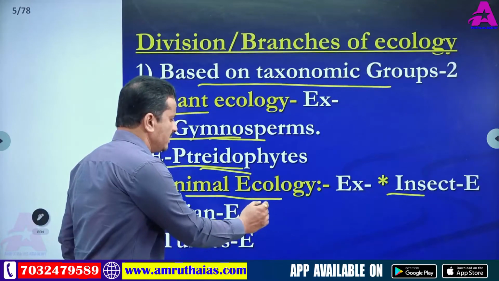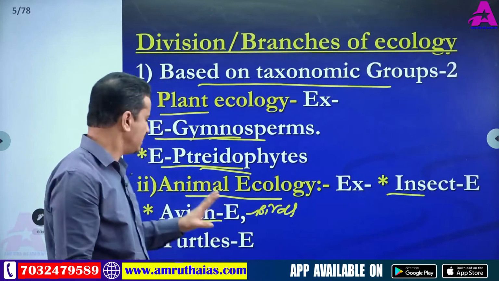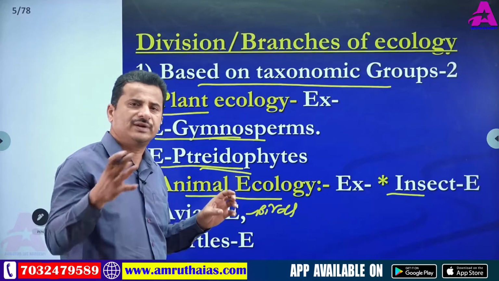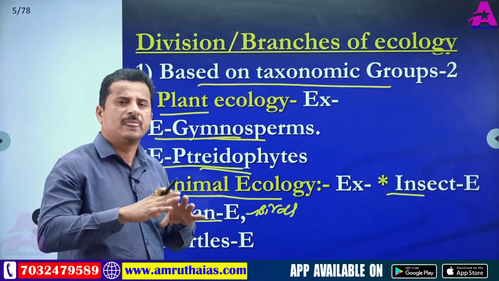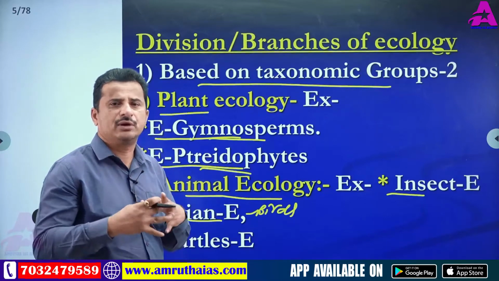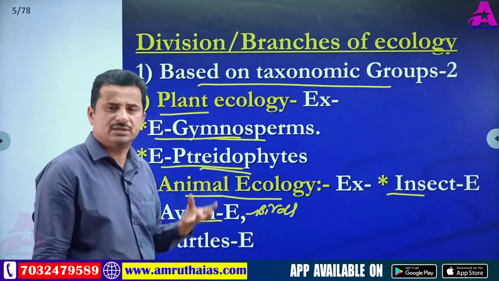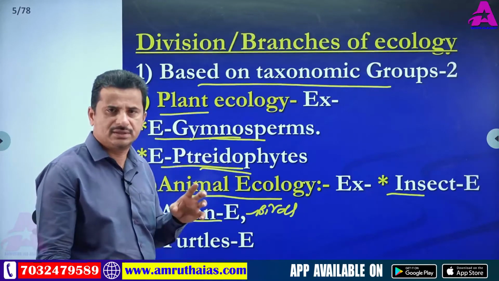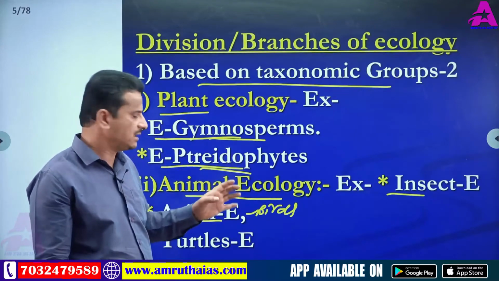Aves here means birds. The relationship between birds and environment is called avian ecology: how the environment shows effect on birds, how birds modify their body adaptations based on environment, etc. Next, turtle ecology: the relationship between turtles and environment, their interactions, their behavior, etc.